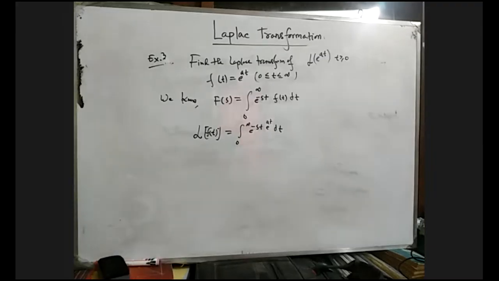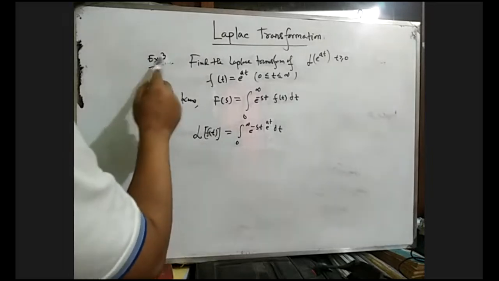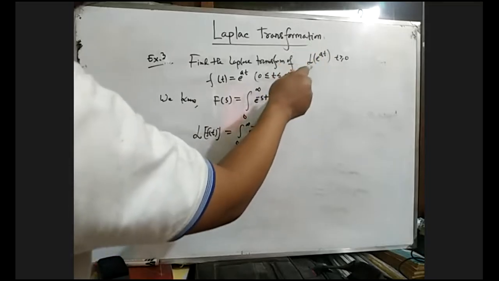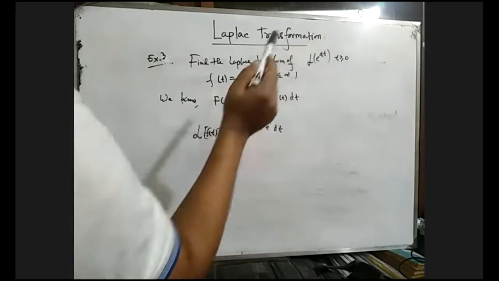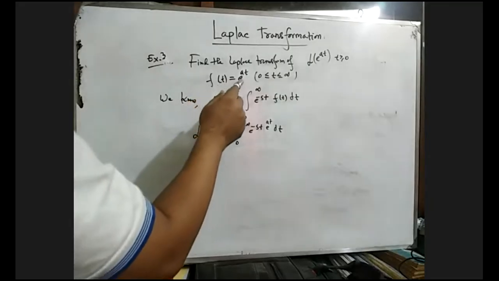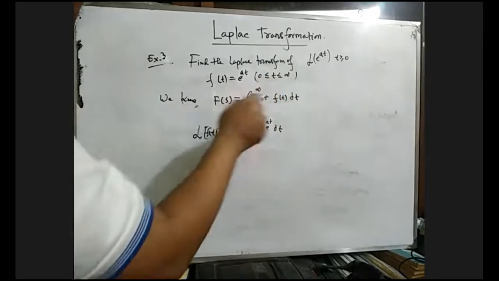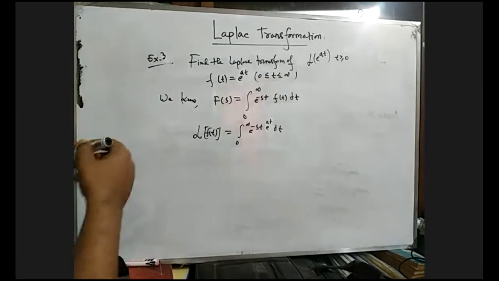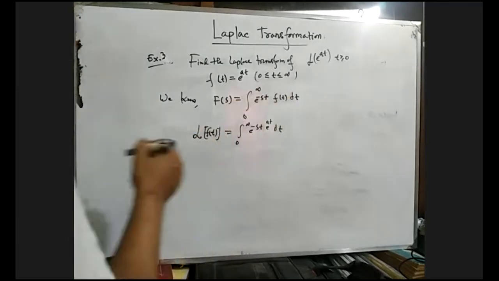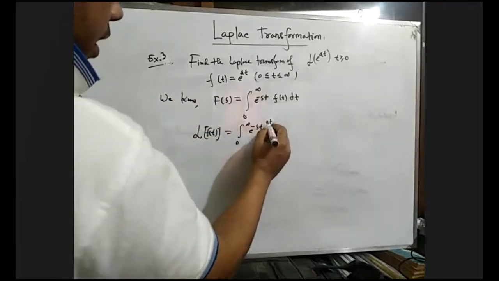Now another basic example, Laplace transformation of a basic function. Example 3, find the Laplace transformation of e to the power at, where t is a non-negative real number and f of t equals e to the power at. So t lies between 0 to infinity. We know from the definition of Laplace transformation, F of s equals the integral from 0 to infinity of e to the power minus st f of t dt. So the Laplace transformation of f of t, where f of t equals e to the power at.